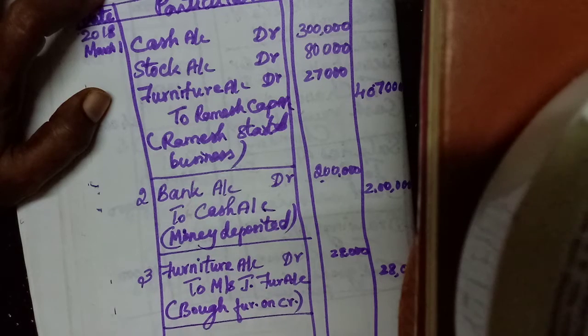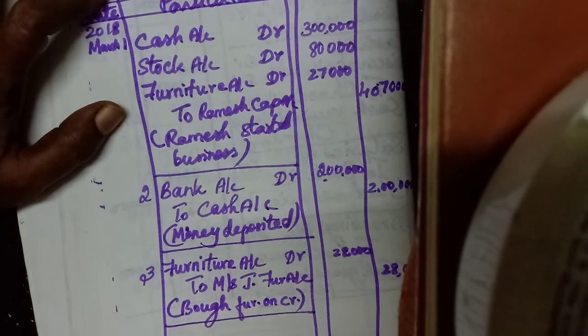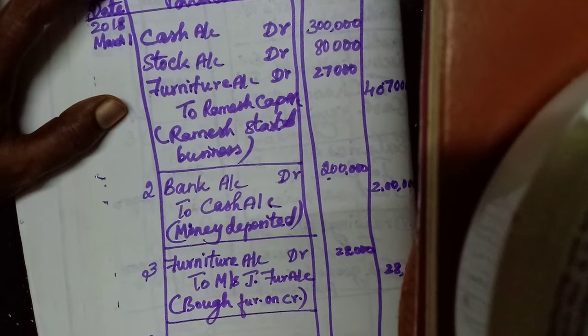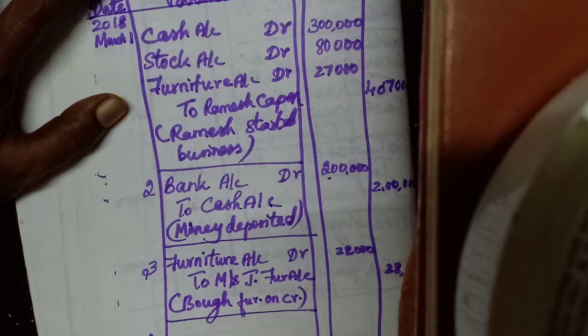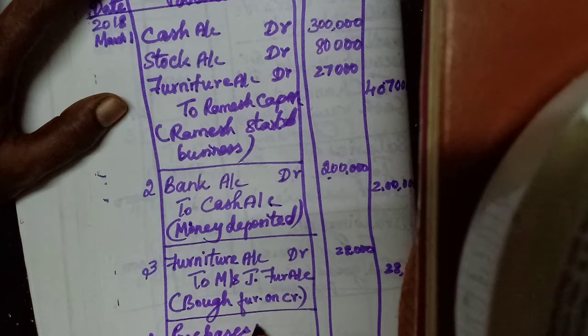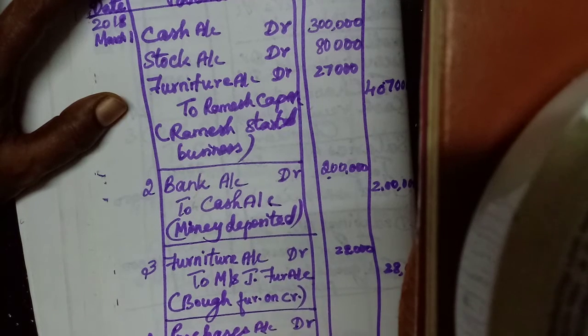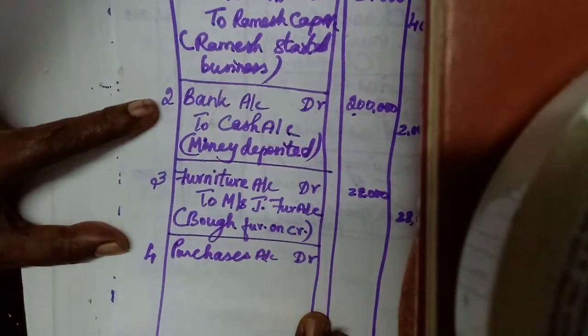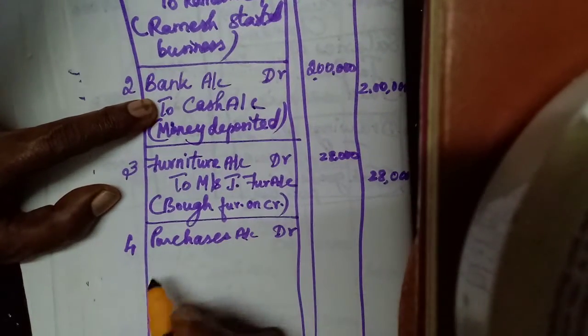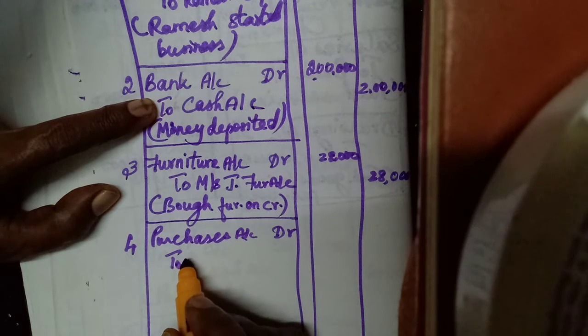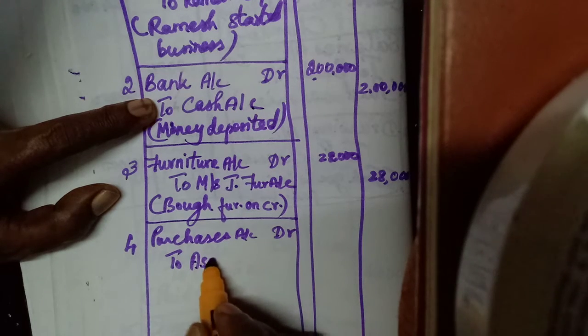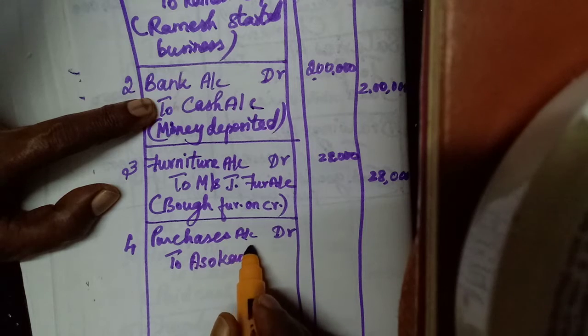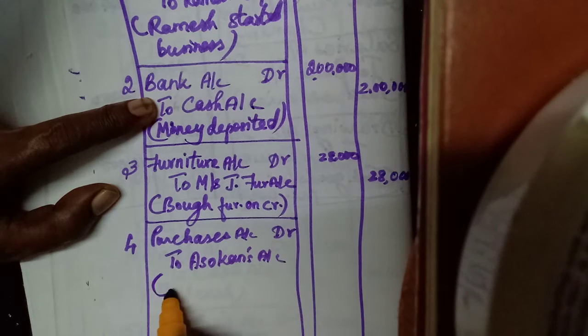Then 4. Purchased goods from Asokan for 5,000 by paying through debit card. So we have purchased goods. Immediately you write purchases account debtor. If we purchase for cash, we can write cash. If we purchase on credit, we should write the person's name. From whom are we purchasing? Asokan. So Asokan's account we can write.